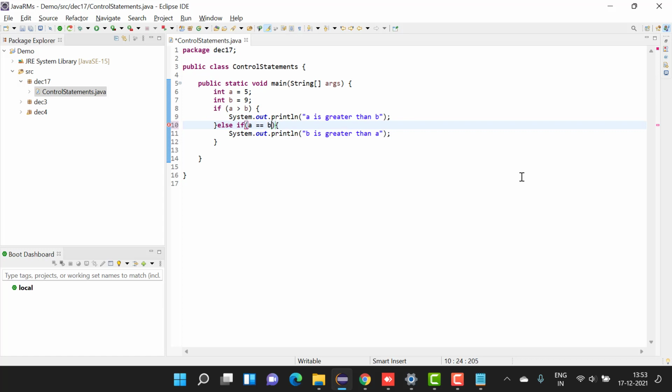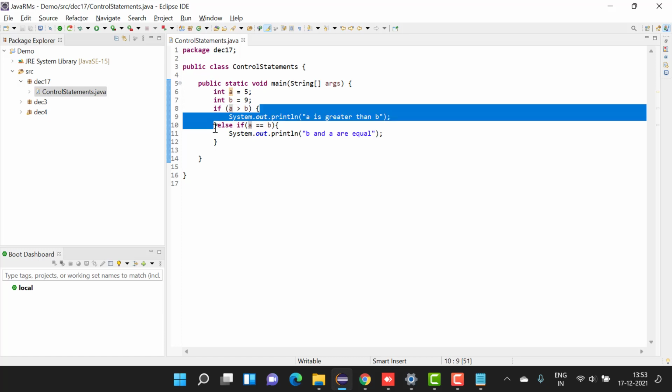A is equal to B. Then here we're gonna change the statement to do something like this: B and A are equal. Okay, so this is for the first key if this is true. This is for the second key if this is true. So now if the first one is okay, this will get executed.